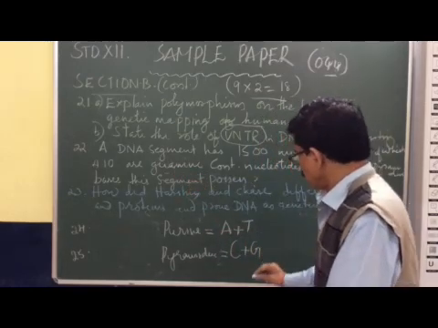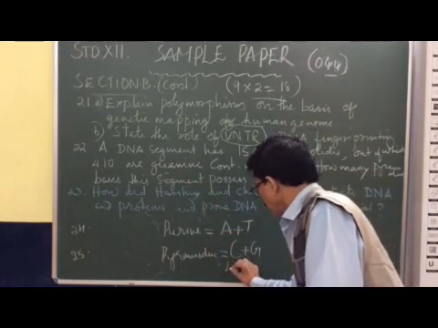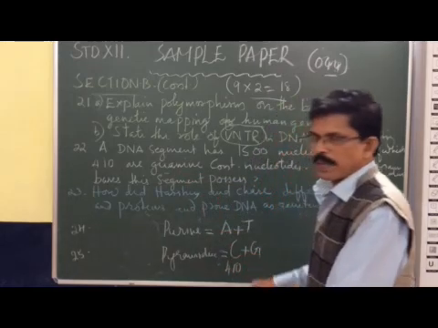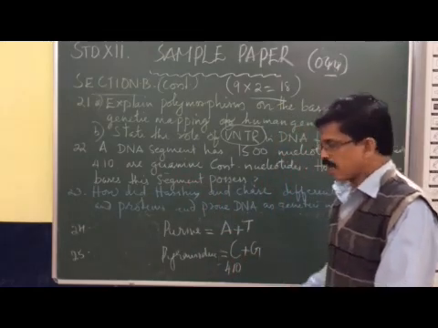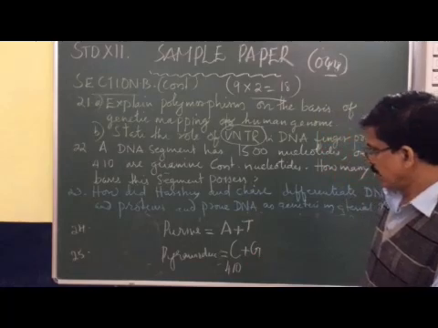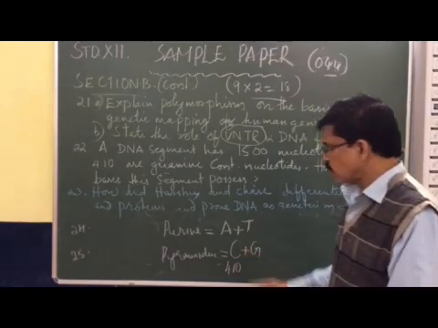Guanine is given as 410. As guanine always pairs with cytosine by hydrogen bonding in the DNA, the number of guanine and cytosine will be equal.